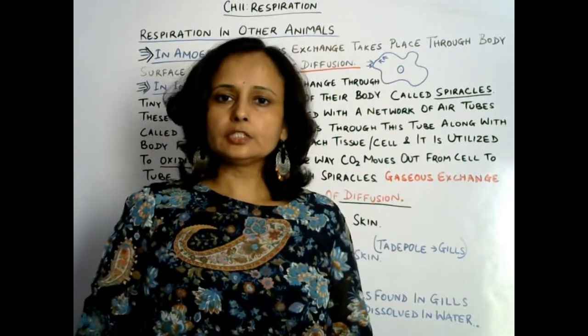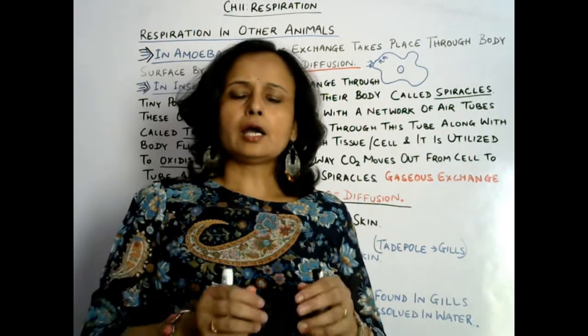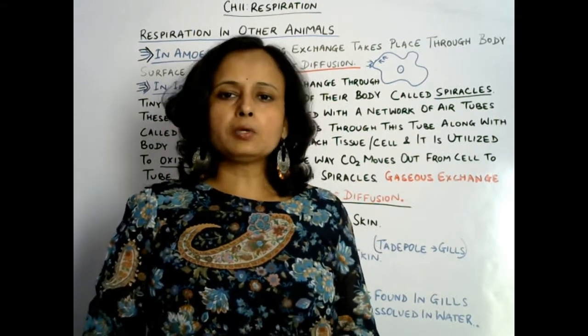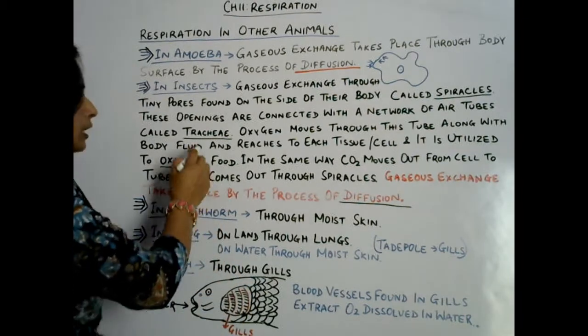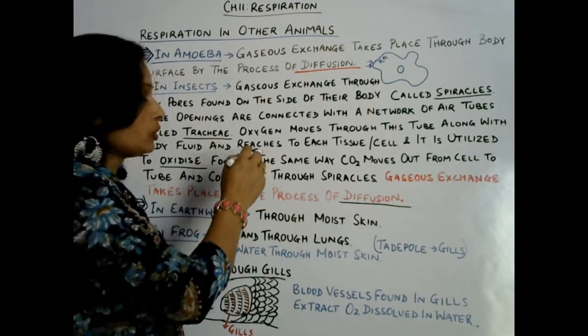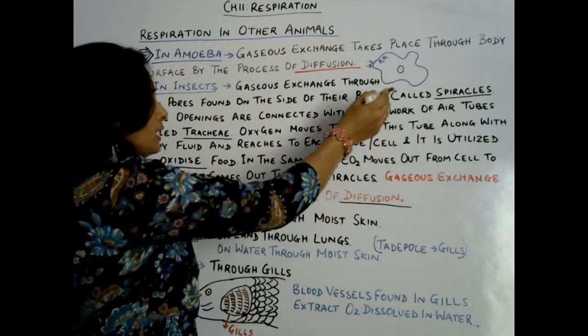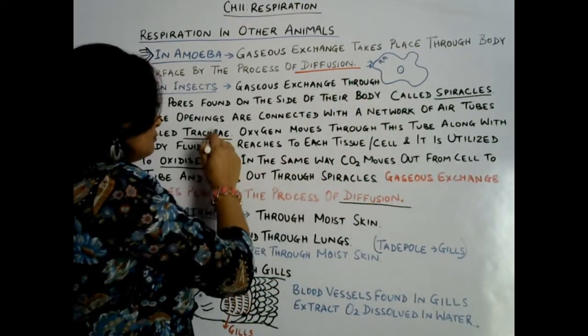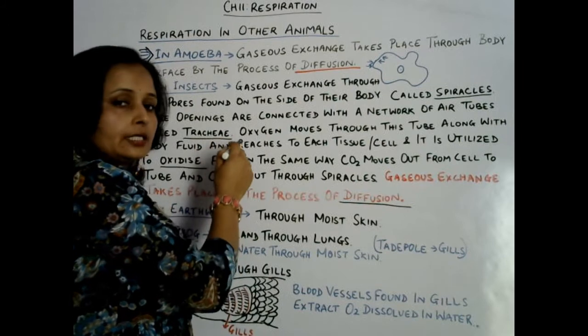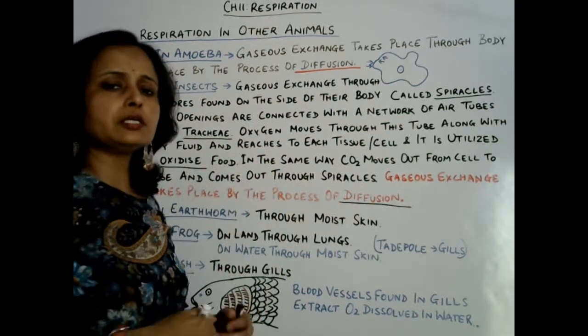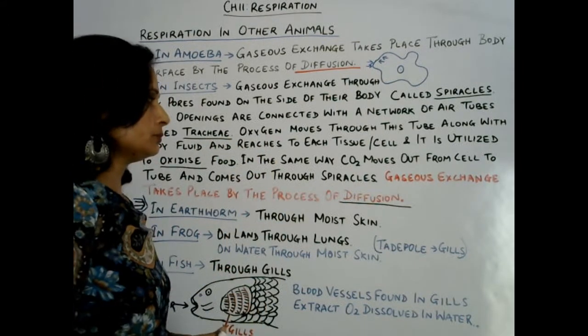Okay. Then those tiny pores are connected to a tube-like structure called tracheae, that is found inside the body. Lots of tube-like structures are found that are connected with the spiracles from the body surface. Okay. And these tracheae connect to each and every tissue and cell of the body.